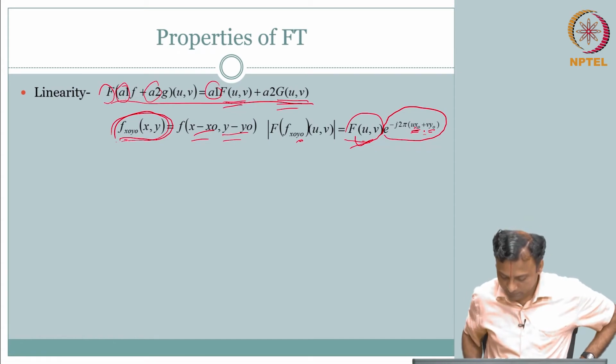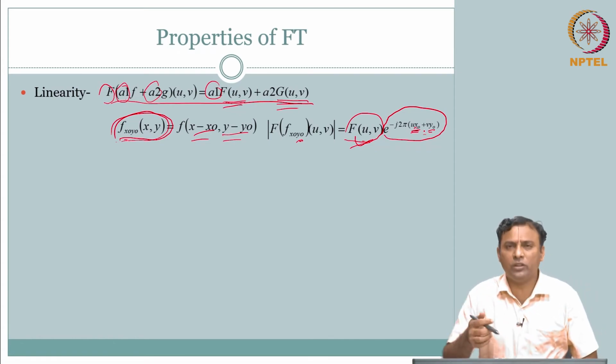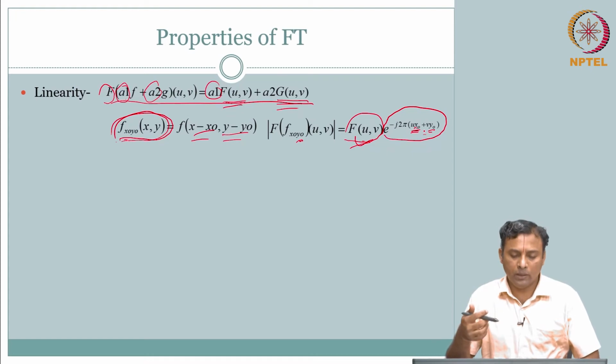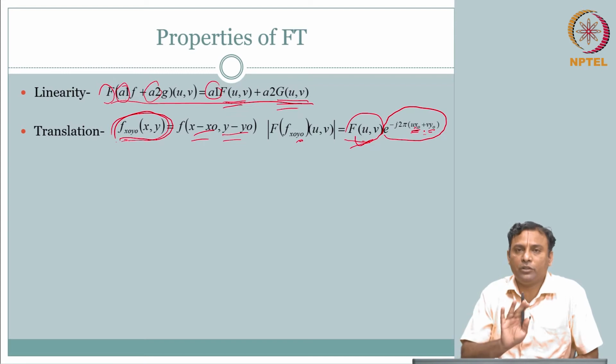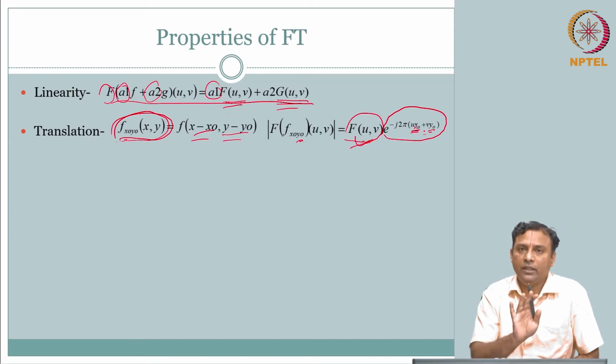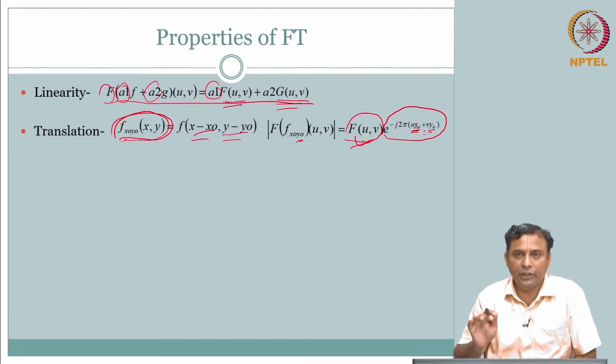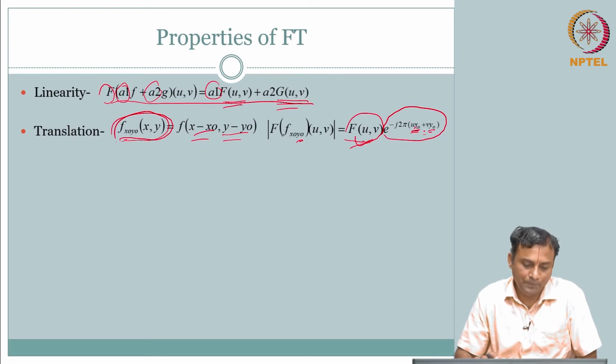Nothing much to that. These will be very helpful in playing with this. So this is your translation property: if you translate in space, it will have a phase shift, and the magnitude will not change in the Fourier domain.